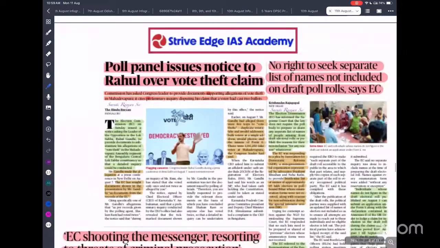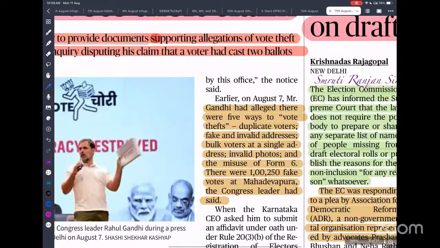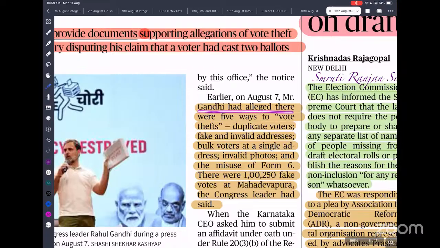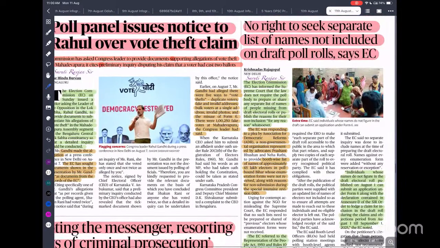So next is poll panel issues notice to Rahul over vote theft claim. Recently Rahul Gandhi, the Leader of Opposition, claimed that there are four ways through which votes have been stolen in Karnataka. After that the poll panel issued notice. So Gandhiji alleged that there are five ways: duplicate voters, fake and invalid addresses, bulk voters at a single address, invalid photos, and massive use of Form 6. That led to more than 1 lakh voters in Mahadevapura constituency in Karnataka. So that is a big allegation, and that led to it being looked into.